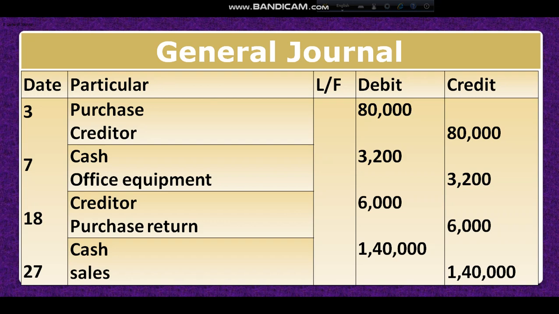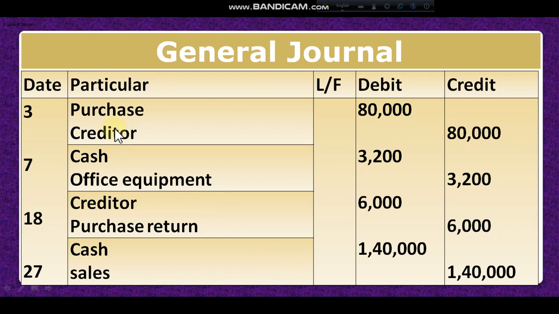Then the next transaction: expired medicine returned to Jahan Drugs, 6,000. That means earlier we purchased from Jahan Drugs, now some of the medicine has expired, so we would like to return it to them. Then the journal will be creditor account debit, purchase return credit. Dear student, look here. When you purchase, creditor increases, it is a liability.